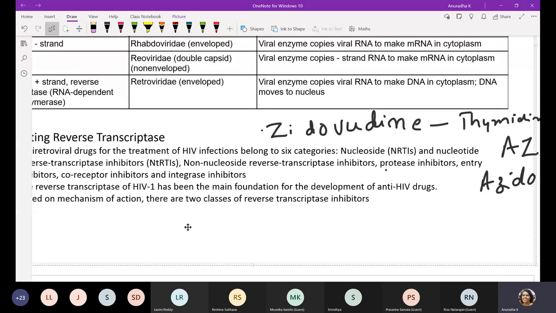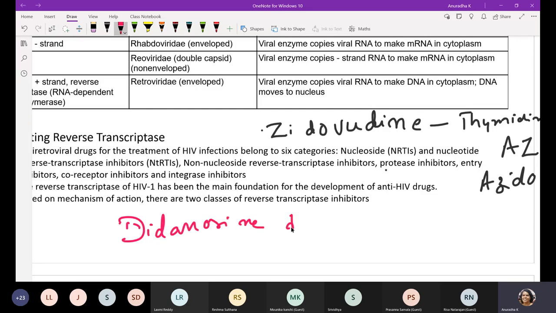And you have other examples also. They are called zalcitabine and didanosine. Didanosine is called DDI. AZT, DDI, they are all associated with reverse transcriptase blocking. And another one, lamivudine.